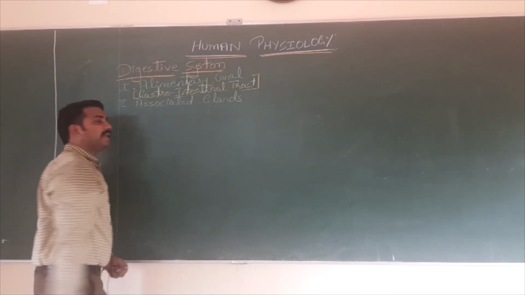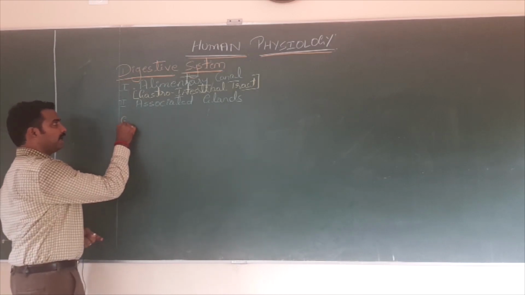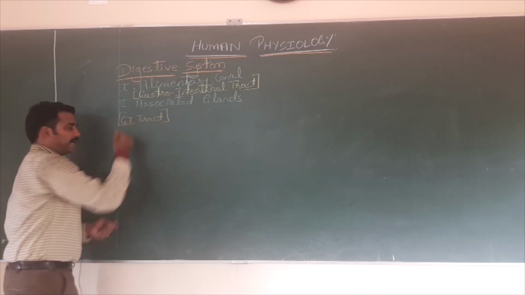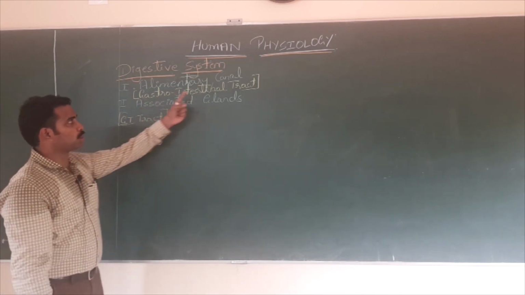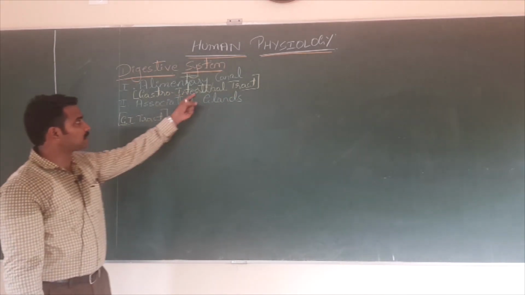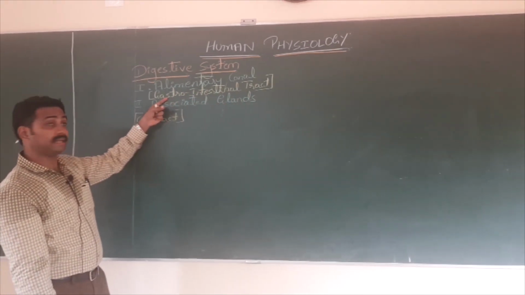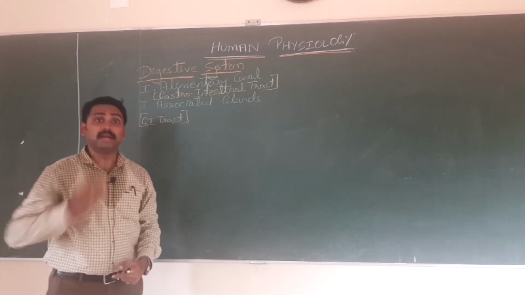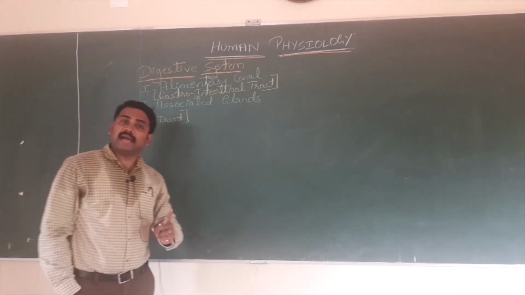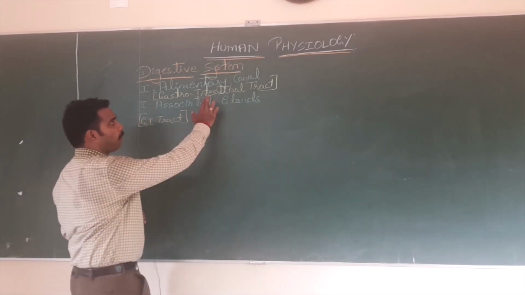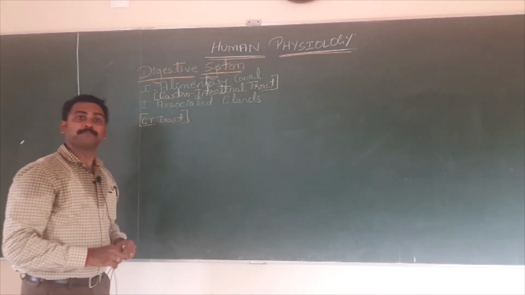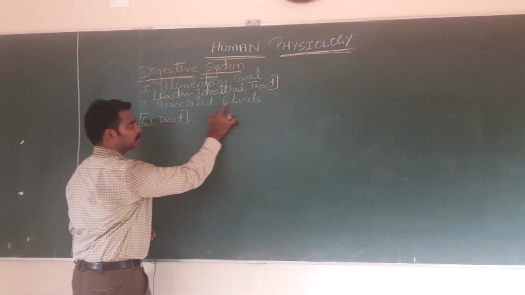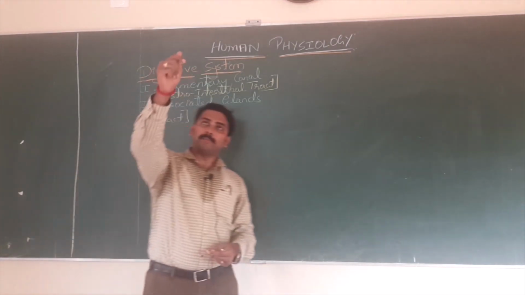In short, the same thing I will write here. It is abbreviated as GI tract. Can you expand GI tract? That means gastrointestinal tract. Why is it called so? One of the very important parts is gastro. What do you mean by gastro? Stomach. Some say there is gastric problem, right? There is gastritis. In biology, gastro refers to stomach. Another important part is intestine. That's why it is called gastrointestinal tract.